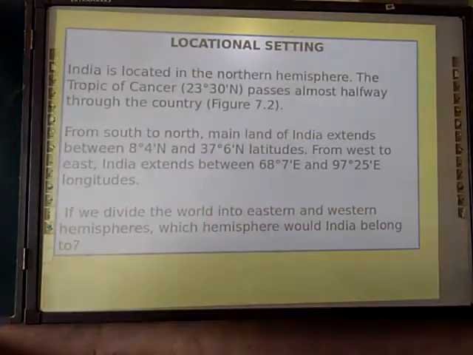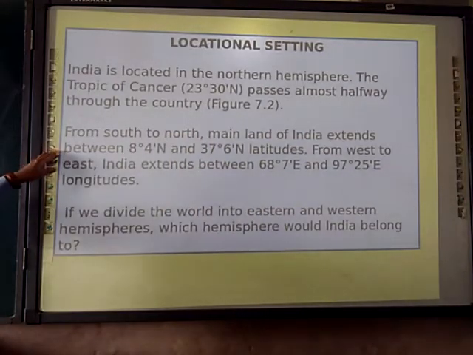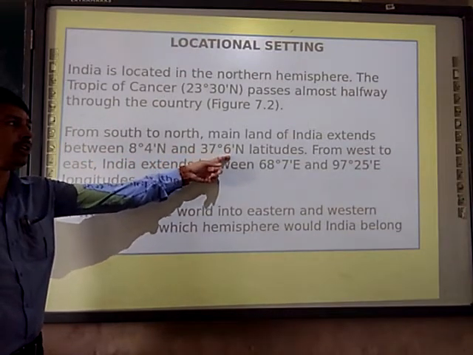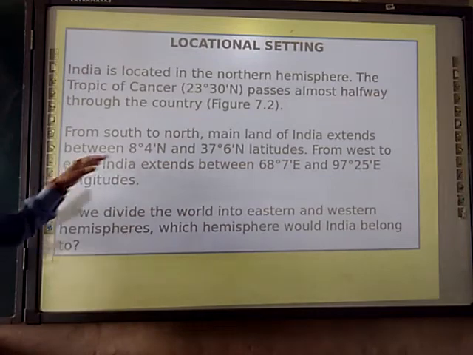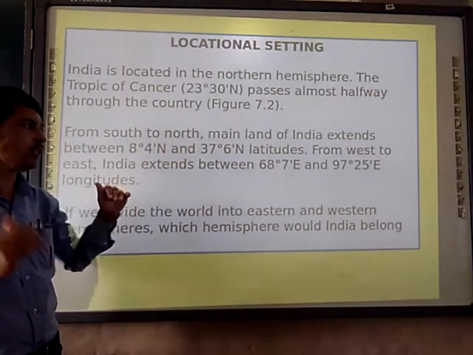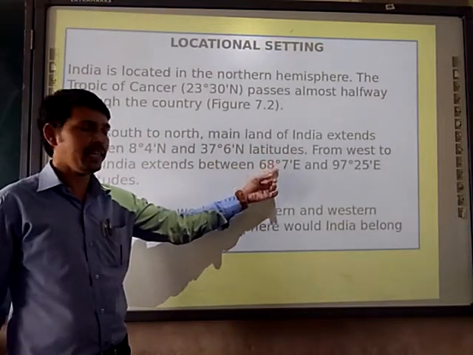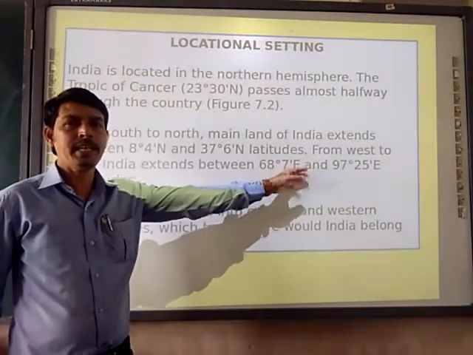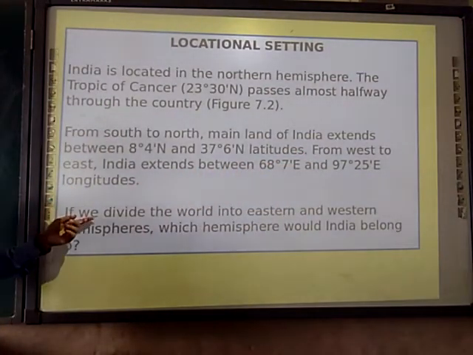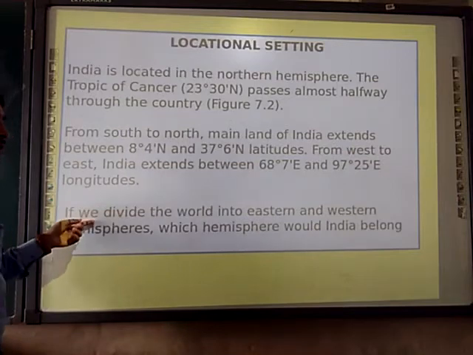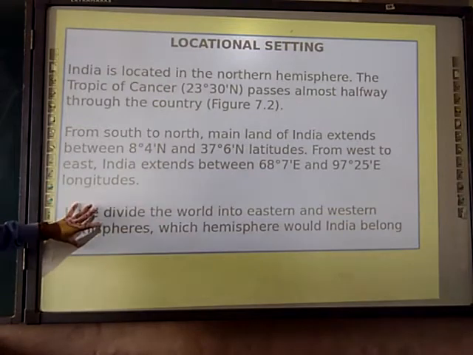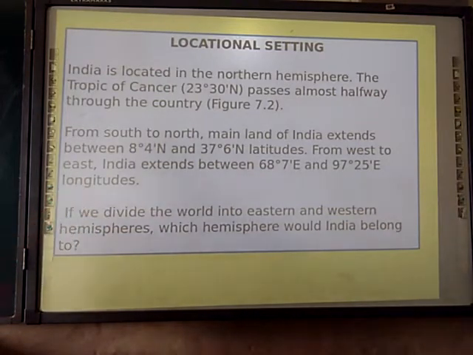Next, from south to north, the mainland of India extends between 8 degrees 4 minutes north and 37 degrees 6 minutes north latitude. That is the latitudinal extension of India. Then we are going to see the longitudinal extension, that is 68 degrees 7 minutes east and 97 degrees 25 minutes east longitude. After that, if we divide the world into eastern and western hemispheres, which hemisphere does India belong to? That's a question for you. Take an atlas and search in it.